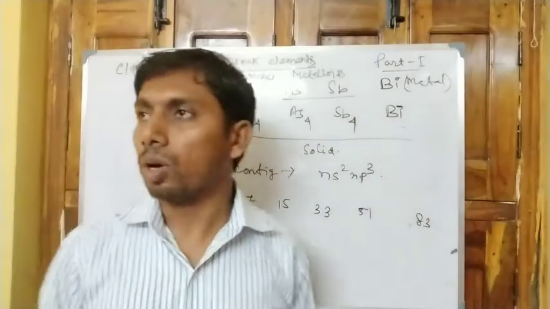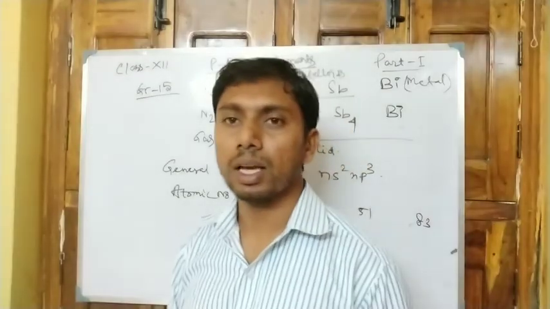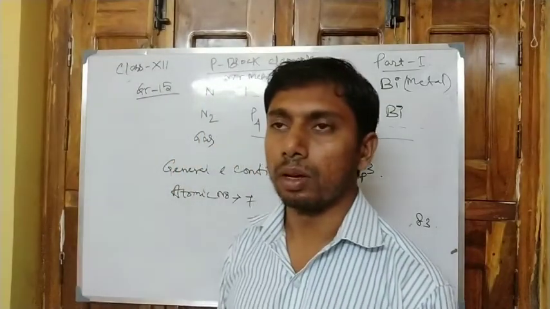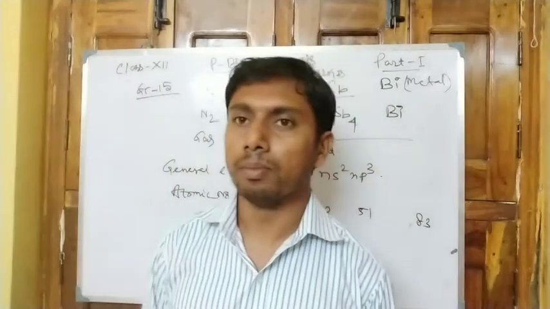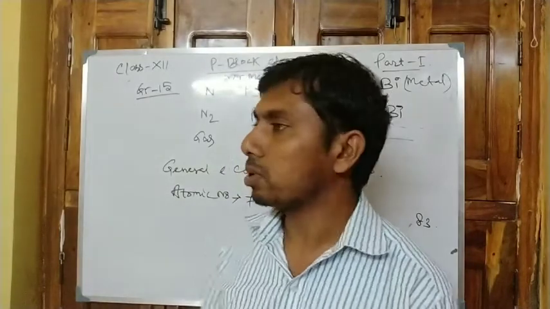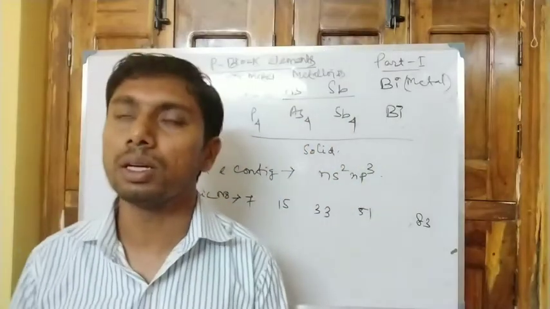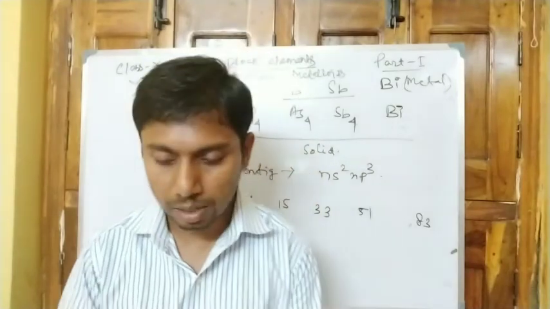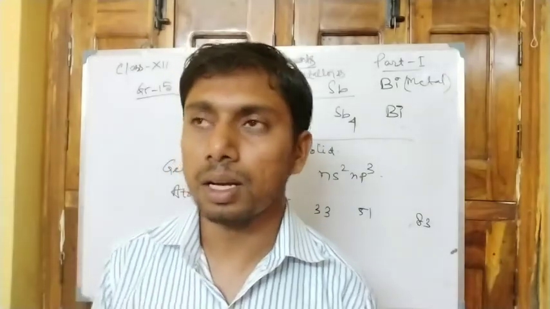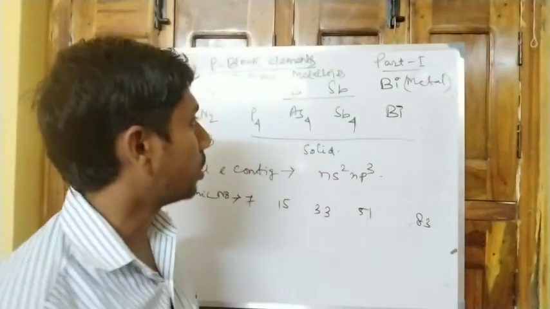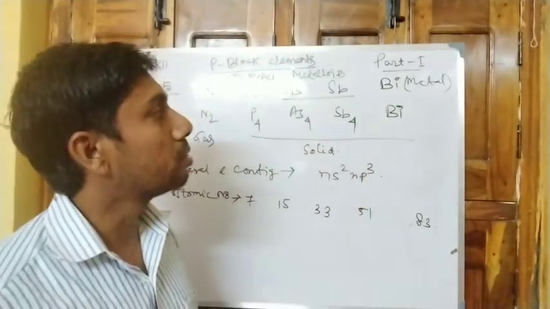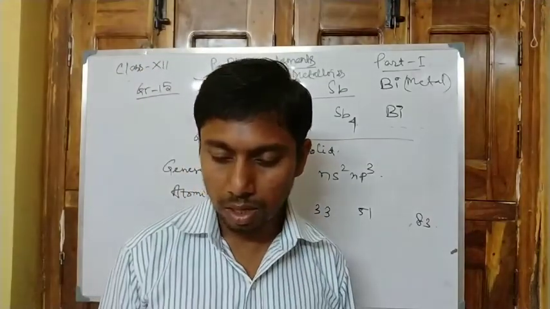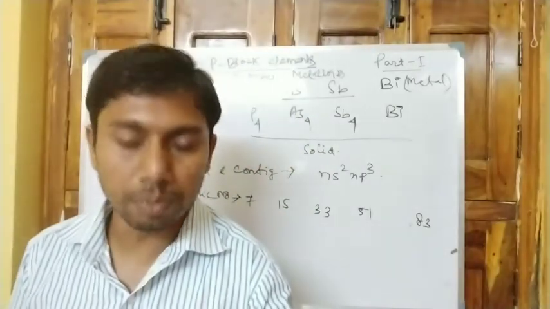Now the occurrence of the elements. Nitrogen is found in nature in gaseous form, that is in air, and also in different compounds, that is in fertilizers and some proteins. Phosphorus is also found in different ores, that is phosphorite, fluorapatite, chlorapatite, etc. Arsenic, antimony and bismuth are all found in very low quantity in the earth's crust. So this is the occurrence of group 15 elements.